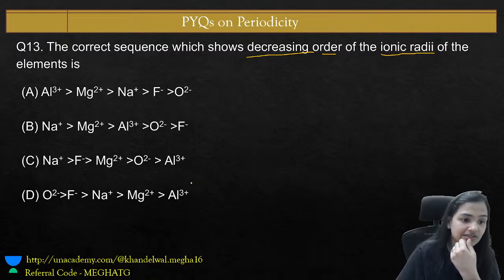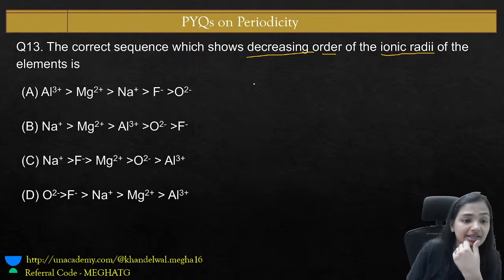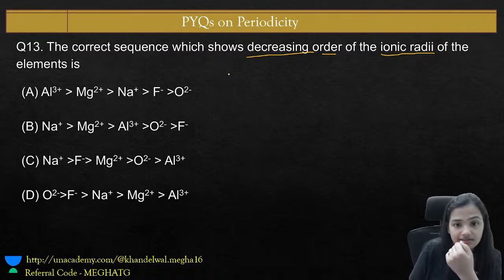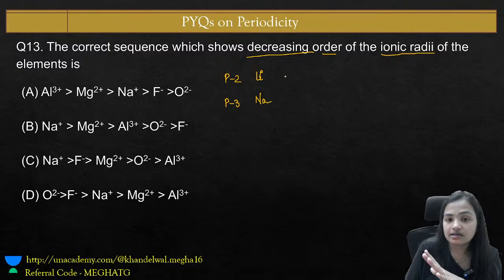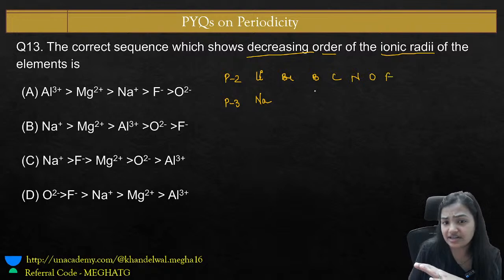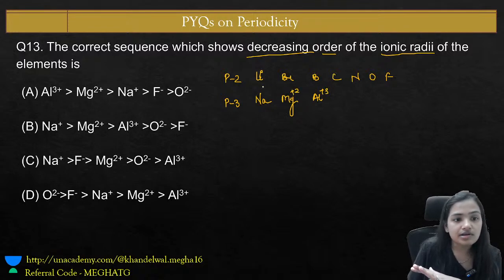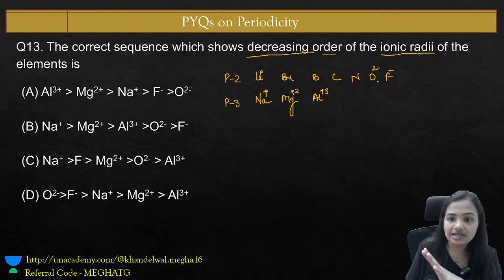Please have a look over all the ions that you are having. Okay, let's have a discussion. Aluminium, magnesium, sodium, fluorine and oxygen. A few are from period number 2, a few are from period number 3. This is Li, Na, this is beryllium, boron, carbon, nitrogen, oxygen, fluorine. Just write the way I am writing. Okay, so here the question is asking about Al+3, Mg+2, Na+, F-, and O2-. So these are the ions they are talking about.